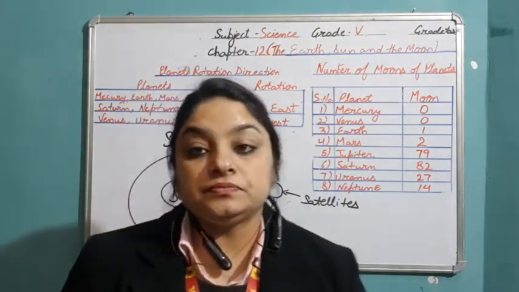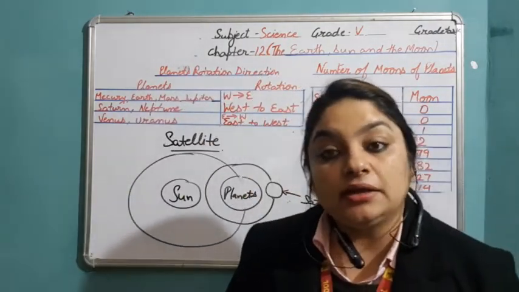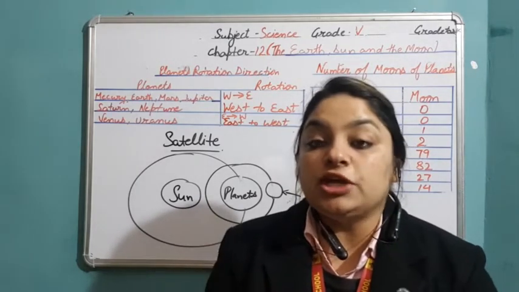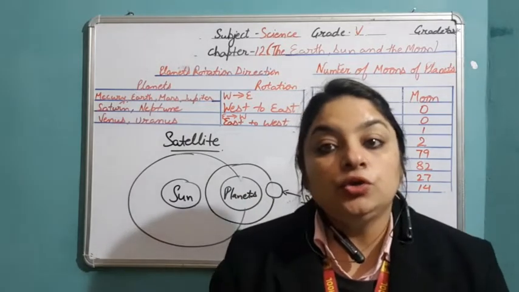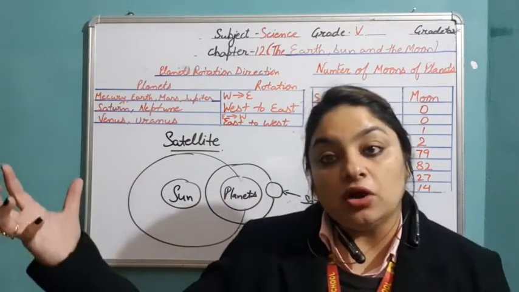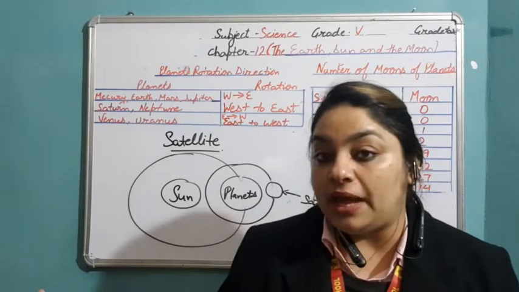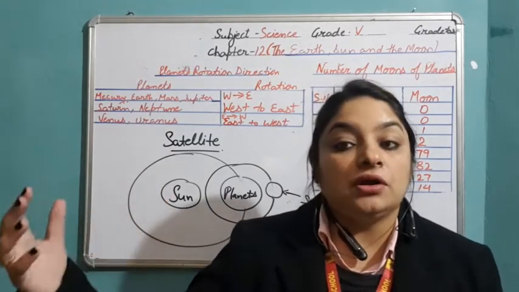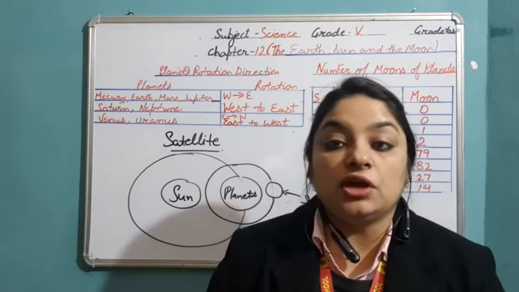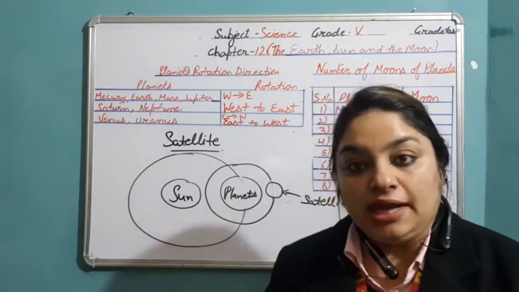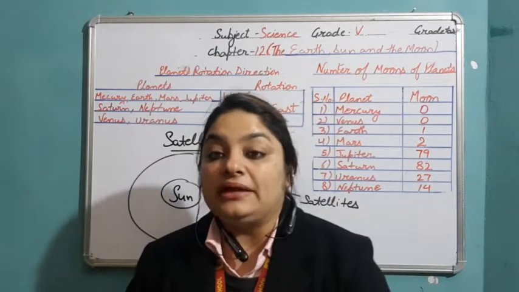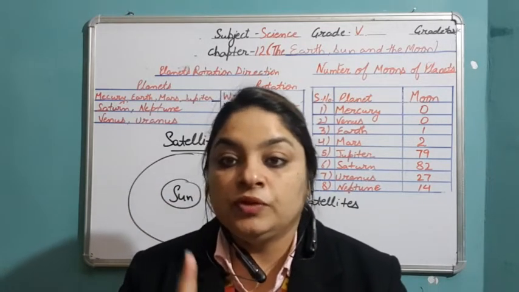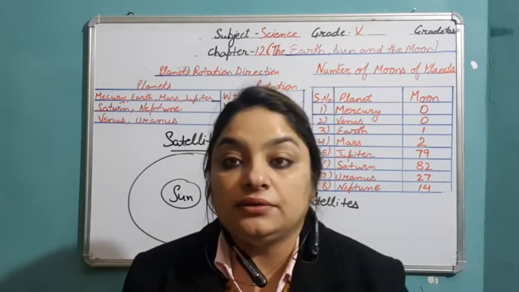And the second type of satellite is artificial satellites. These are satellites created by human beings to capture information or images about the different celestial objects or planets in space. Those are known as artificial satellites. All these different planets have different numbers of moons. Earth has one moon. We all live on the planet Earth, right?